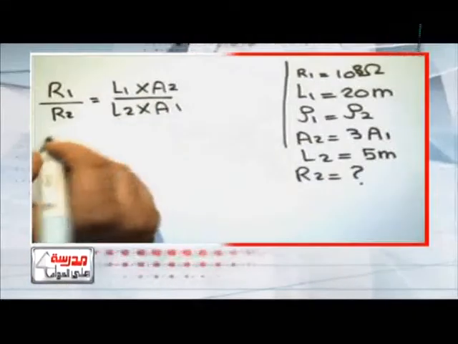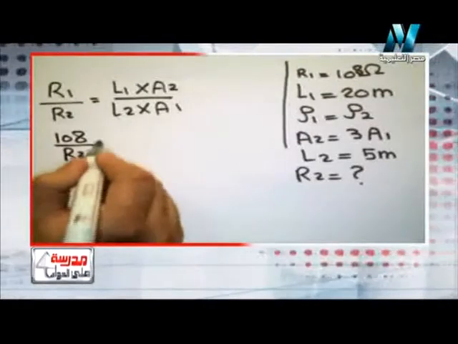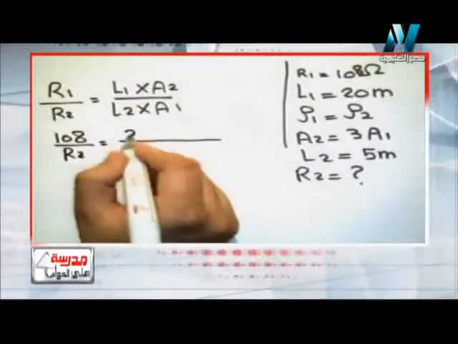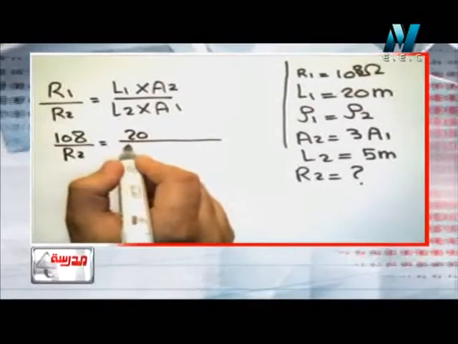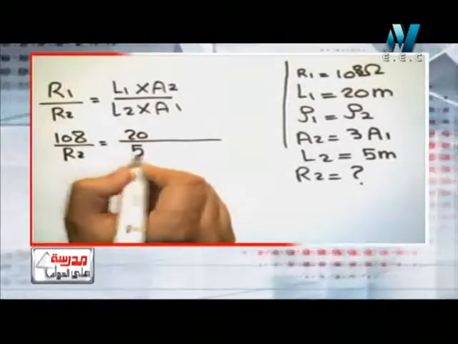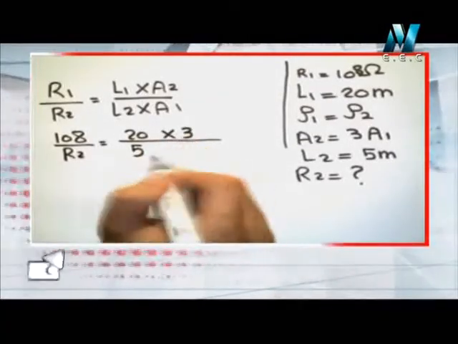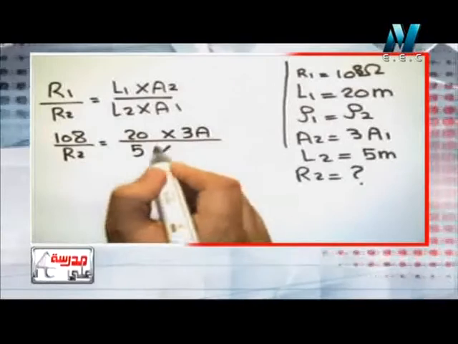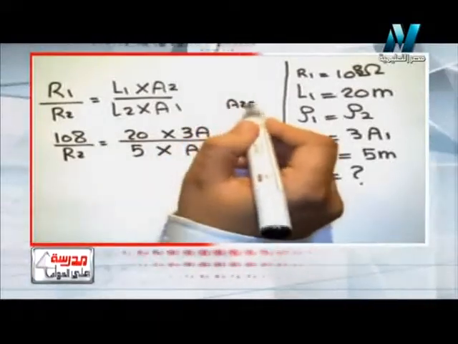Now, R1 equals 108, L1 is 20, L2 is 5. And the area will be 3A, while the area of the first one will be A, because A2 equals 3A1.